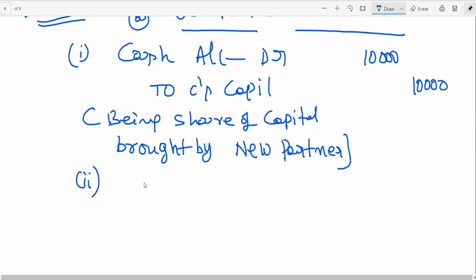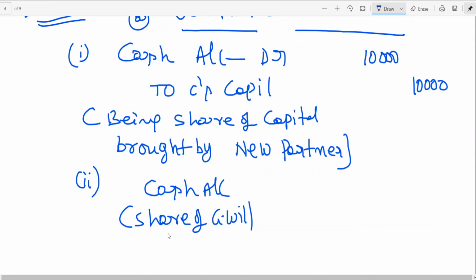Let me complete goodwill so that we can go for revaluation. So cash account debit, this is a note for you to understand. Share of goodwill.